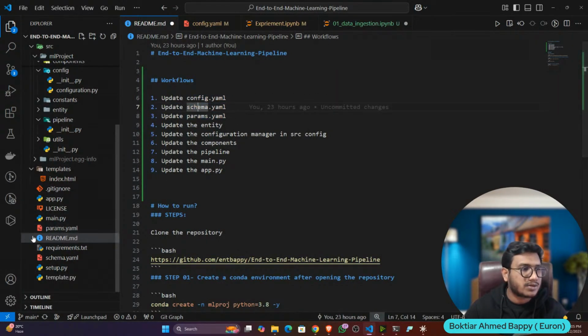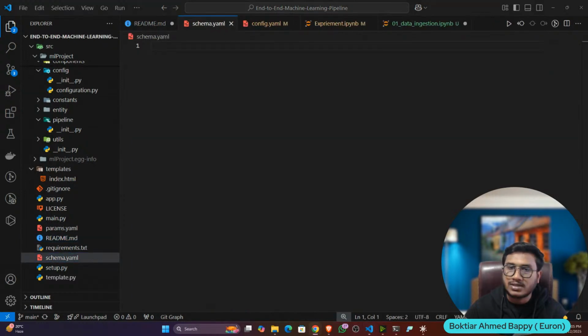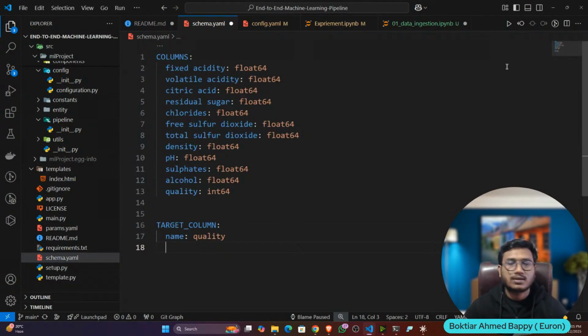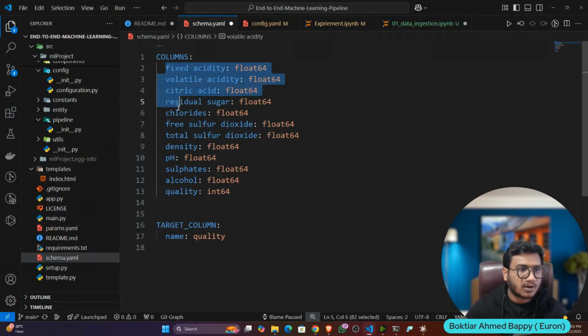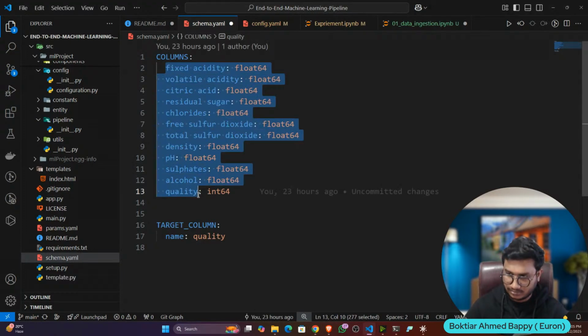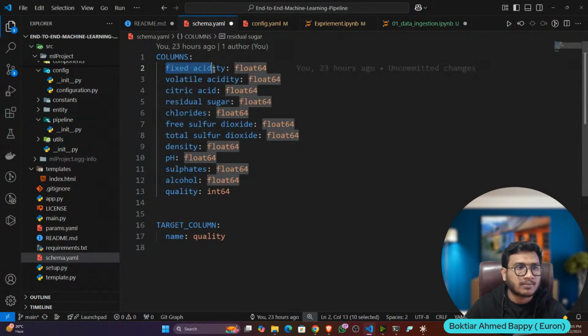Here you can see I have schema.yaml. Inside schema, let's mention my data schema. This is my data schema I already prepared. Guys, I think you know what a data schema is. You have all the columns, right? I think you have 12 columns. All the column names: fixed acidity, volatile acidity, citric acid.